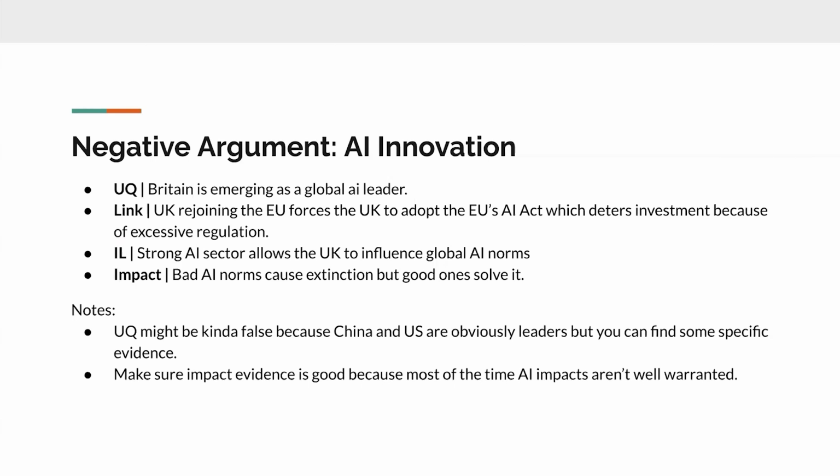It makes a lot of countries excessively regulate their AI, but in turn that costs a lot of money. So investors would go and invest in someone else's cheaper AI, which in turn makes the AI less profitable and less significant. What is important about this argument is that a strong AI sector allows the UK to influence global AI norms. And then the impact is that bad AI norms cause extinction, but good ones solve it.